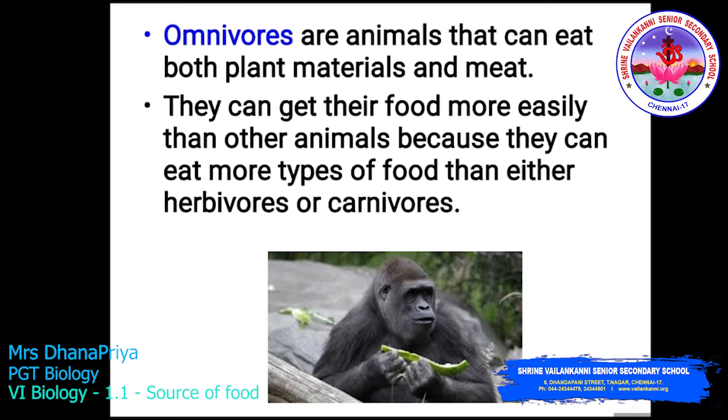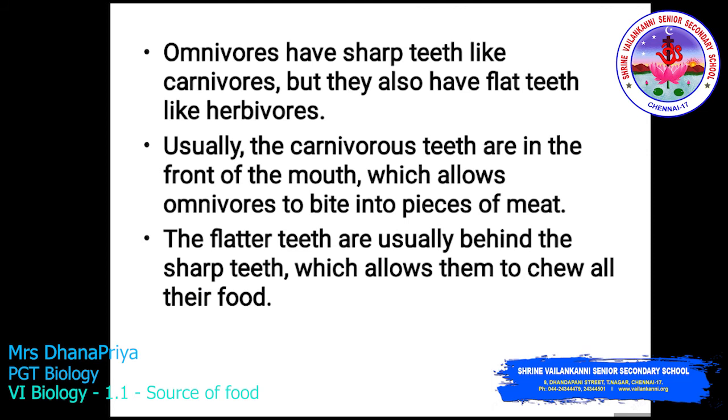Next we move on to omnivores. Omni, the term, refers to both. So these are the animals that can eat both plant materials and meat. The best example is Homo sapiens, that is human beings, us. They can eat their food more easily than other animals because they can eat more types of food than either herbivores or carnivores. Omnivores have sharp teeth like carnivores, but they also have flat teeth like herbivores.